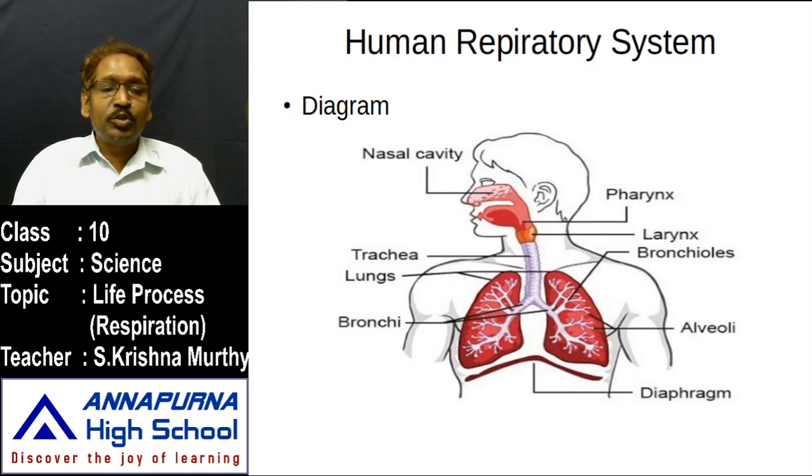When this tube enters the chest cavity, it divides into two parts. Each part is known as a bronchus. Finally, the bronchi divide into a number of branches known as bronchioles. The bronchioles also contain a number of grape-like structures, the alveoli. And this entire respiratory system is separated by one membrane, the diaphragm. So let us discuss each one.